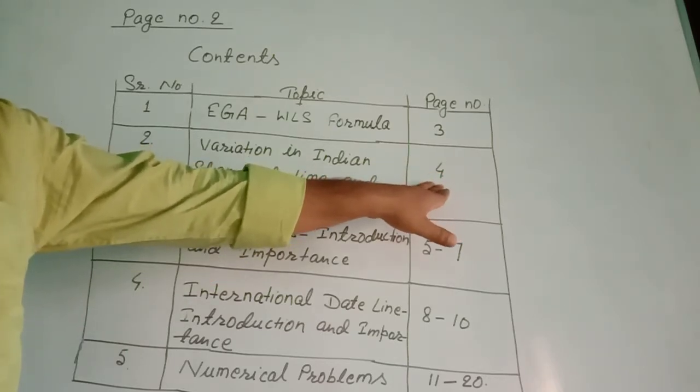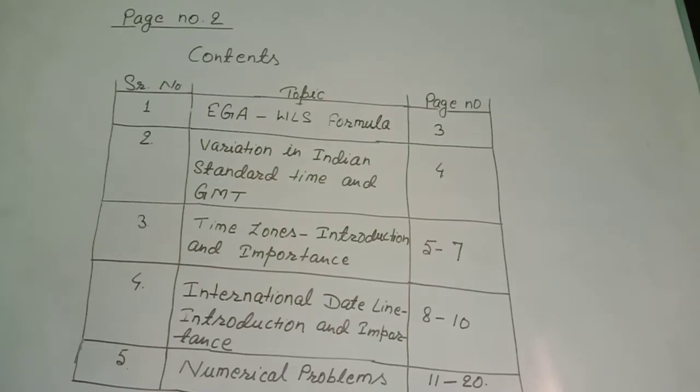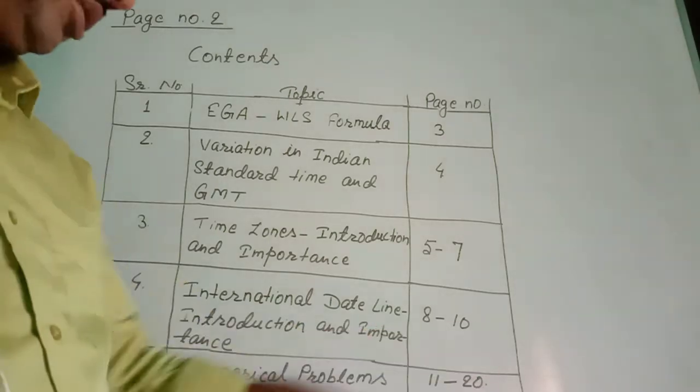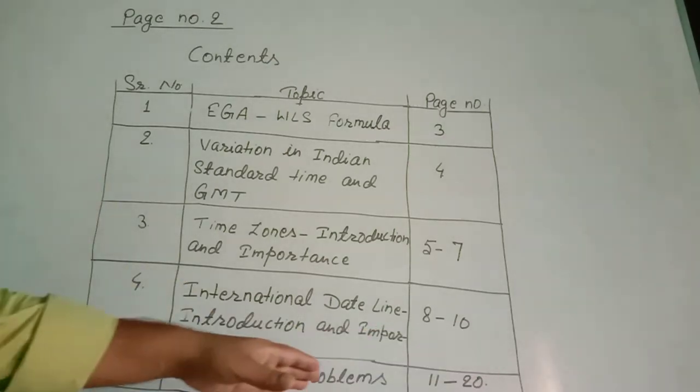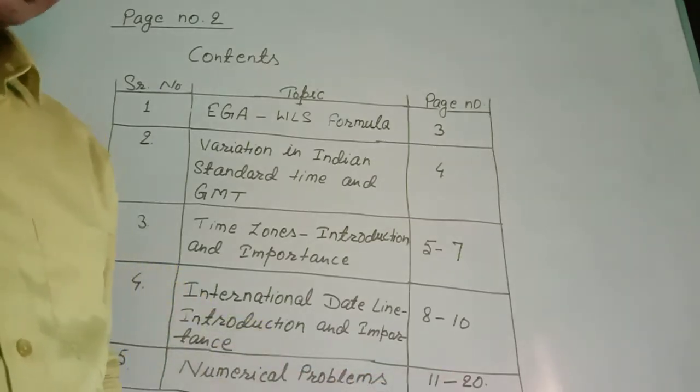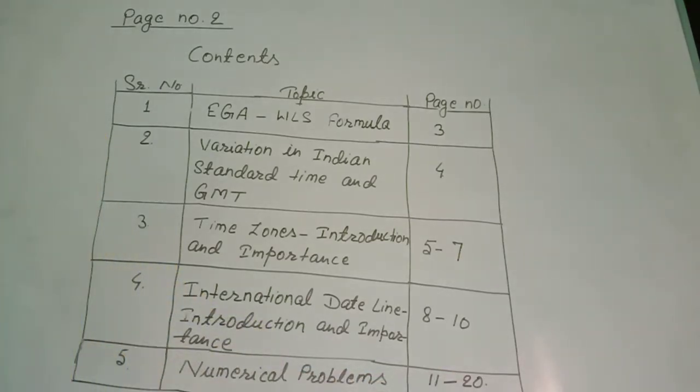It will take 1 page or 2 pages, that depends on your writing. So you can extend the page numbers if it takes more than 1 page. Serial number 3, time zones, introduction and importance. Here it may take 3 pages. Next, international dateline, introduction and importance. It may also take 3 pages. After that, numerical problems. It may take 10, 11 or 12 pages, that depends on your writing. So for that you will write the page number here.